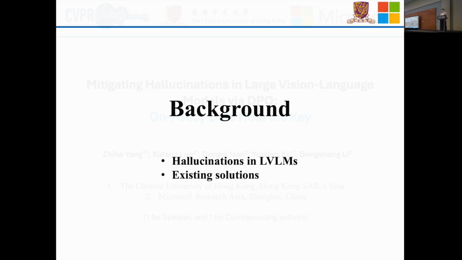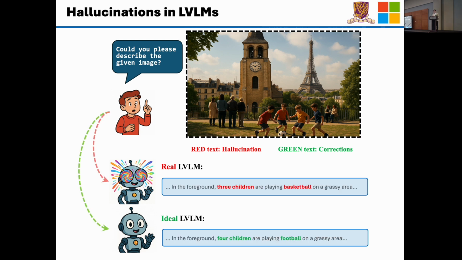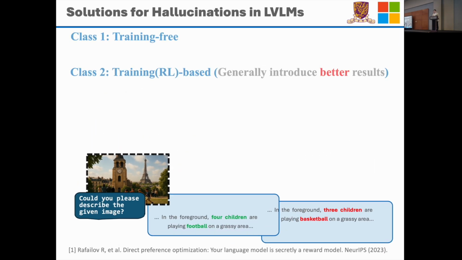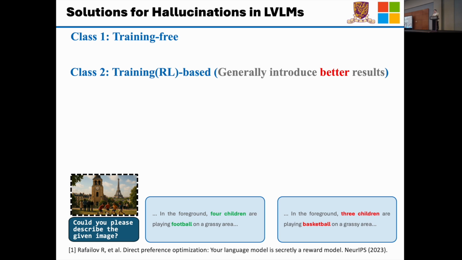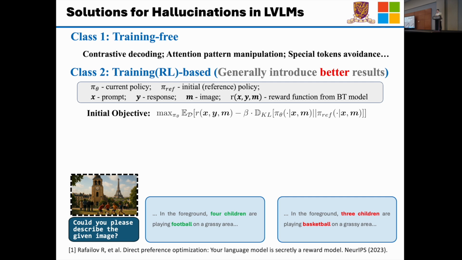Before I get started, I want to introduce some background about hallucinations in large vision language models and existing solutions. Take the following figure, for example. We asked the large vision language model to describe this image in detail. But it counts the wrong number of children and describes the wrong item they are playing with. To mitigate such hallucinations in the generated response, people have proposed two classes of methods. We call the first class the training-free ones, and the second class the training-based ones. Generally, the second class gives better results. And within the second class, reinforcement learning is the most common choice.